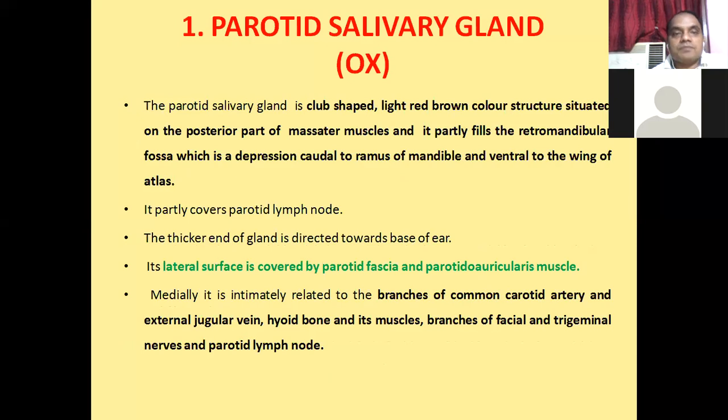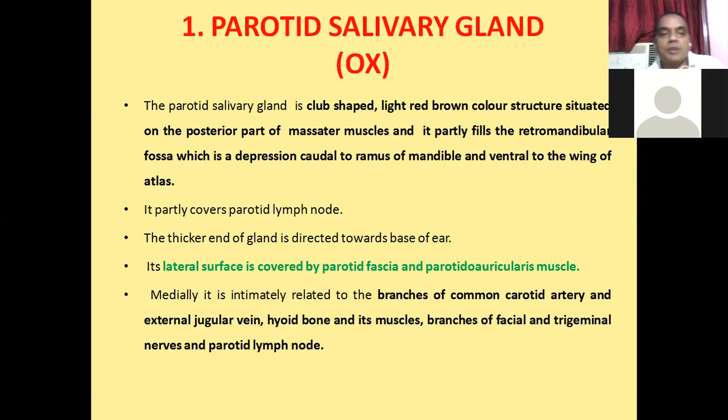First is the parotid salivary gland. This salivary gland is a club-shaped, light brown structure situated on the posterior margin of the masseter muscle. In the morning classes, I told you the location of the masseter muscle. The parotid salivary gland is situated on the posterior part of the masseter muscle, and it partially fills the retromandibular fossa.